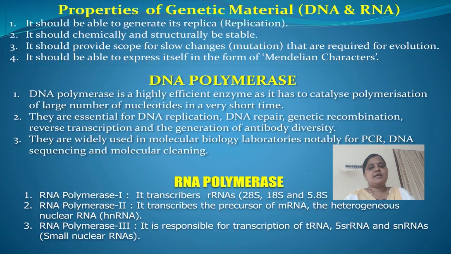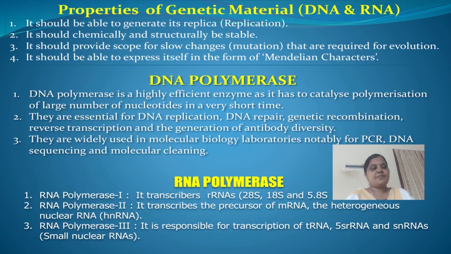If we examine each requirement one by one, depending upon base pairing, both nucleic acids, DNA and RNA, have the ability to direct their replication.